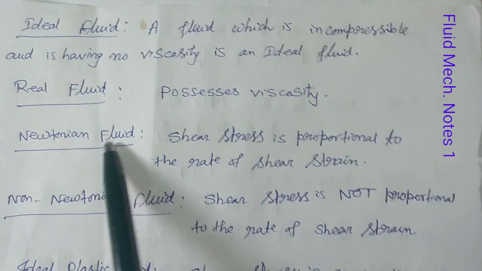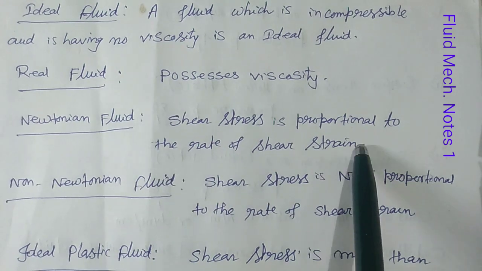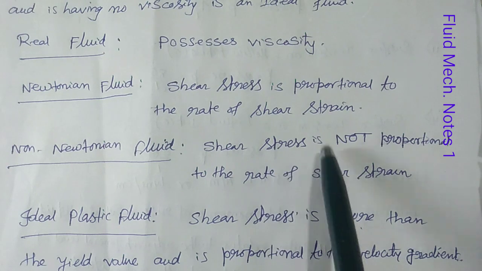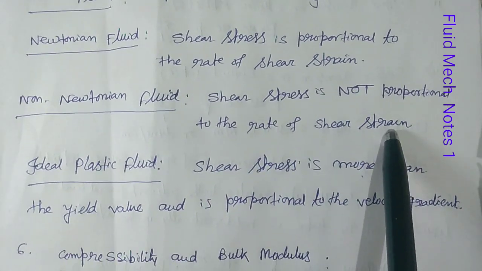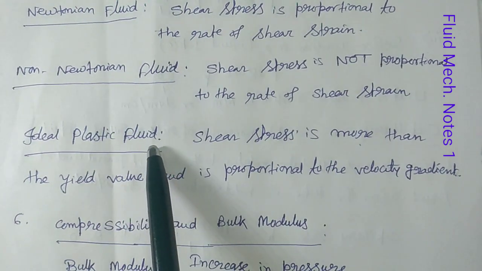Now Newtonian fluid, as I told you, is one where shear stress is proportional to the rate of shear strain. And what is non-Newtonian fluid? Shear stress is not proportional to the rate of shear strain. And what is ideal plastic fluid?